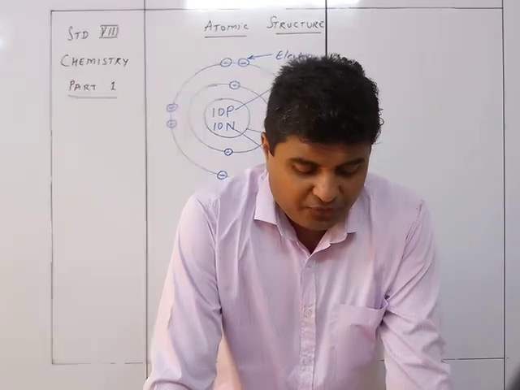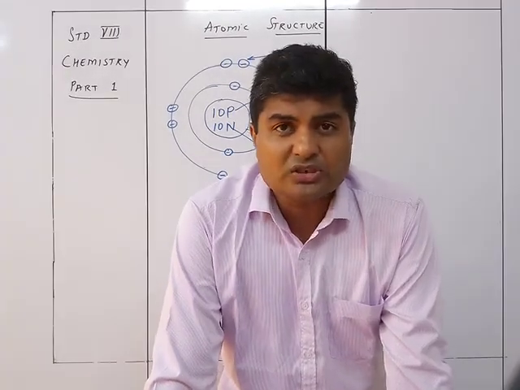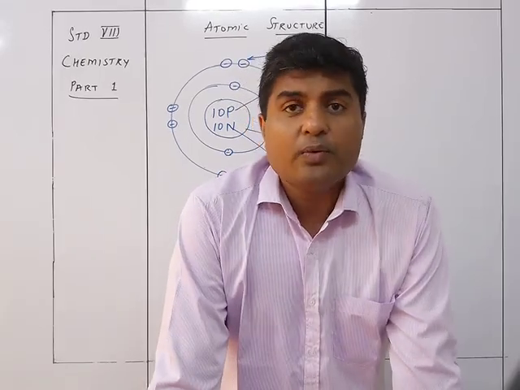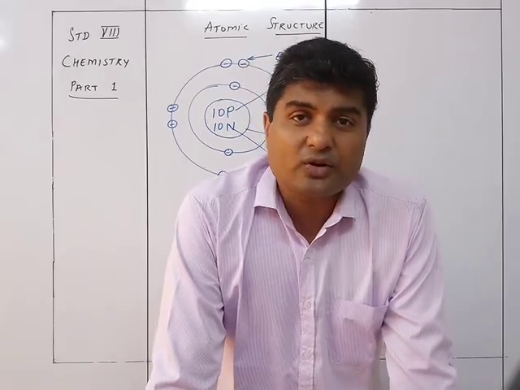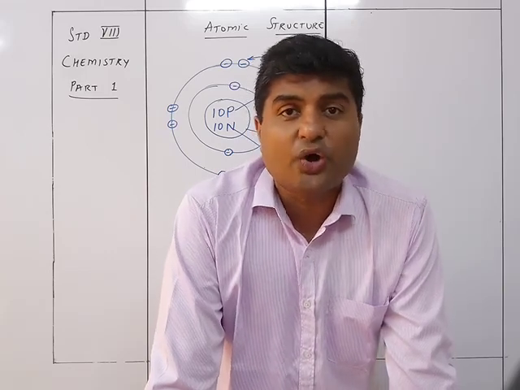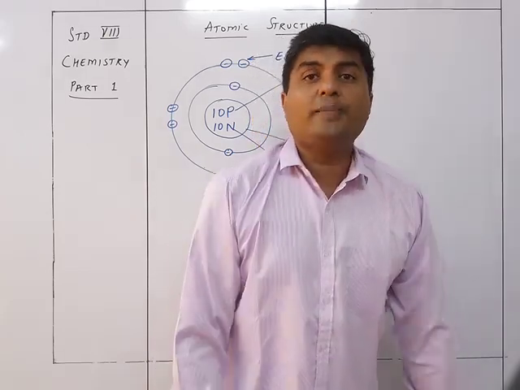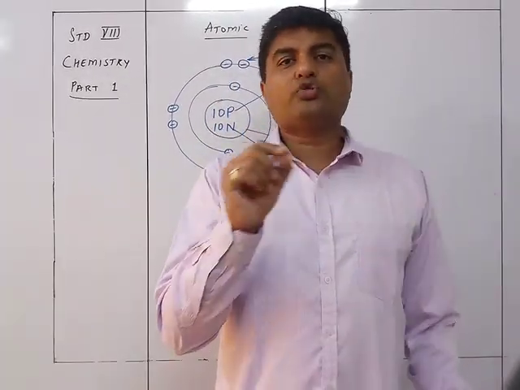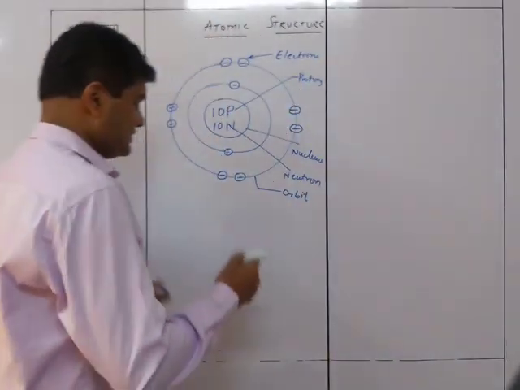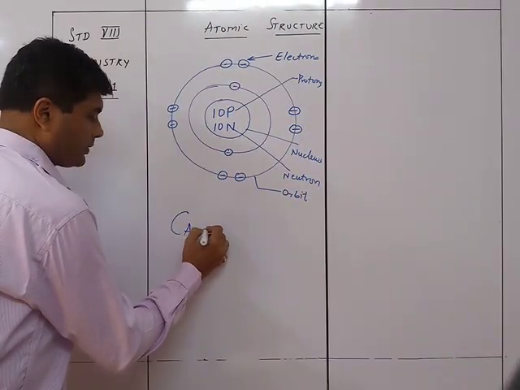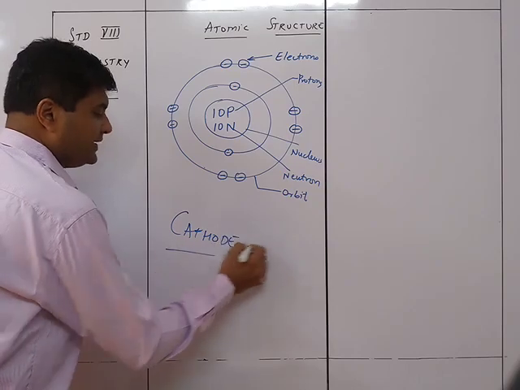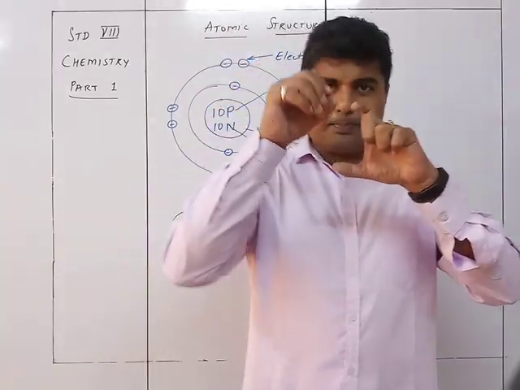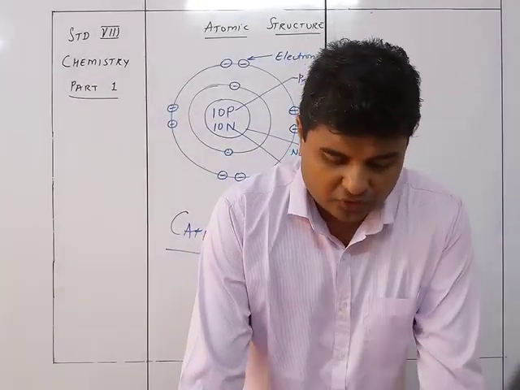Before the electrons could be discovered, the reason that electrons got discovered was the discovery of cathode rays. Now cathode means negative charge. If you take a battery, on the battery positive and negative are written, and the negative is called the cathode. So the flat part at the bottom of the battery, not the tip at the top, is called the cathode.